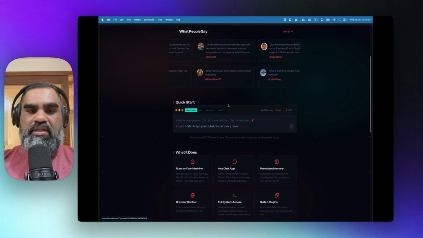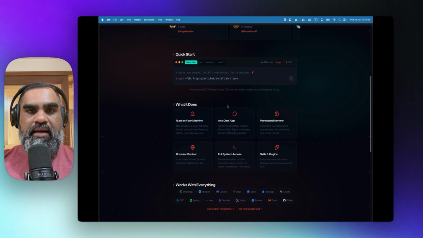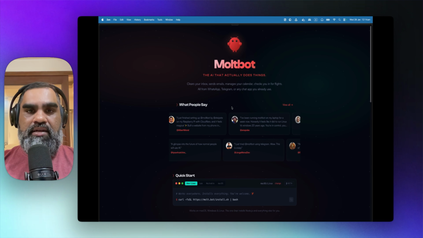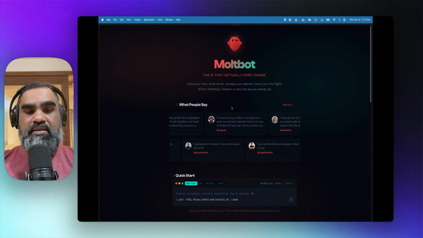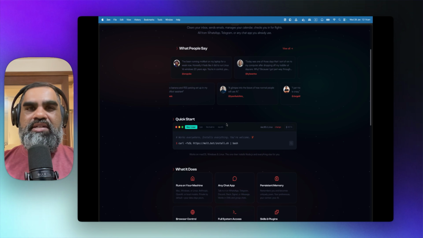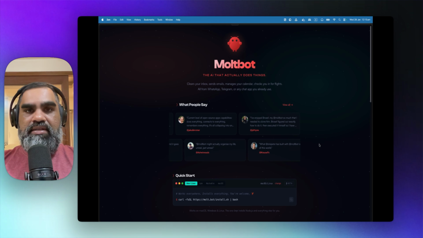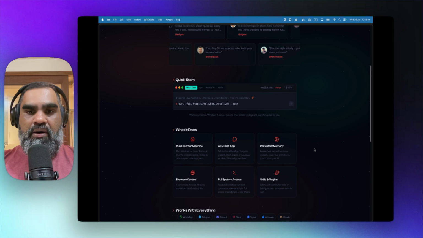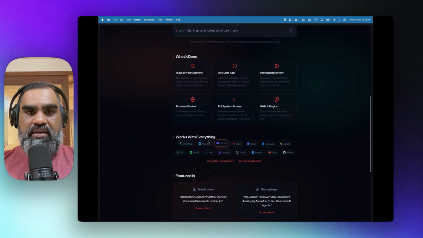Let's do it together. Traditionally, with ChatGPT and other LLMs, you have to initiate the chat to get a response. This is actually taking it further. Similar to ChatGPT Tasks, what they try to do, this system can initiate conversations with its users. So if I install it on my machine, it will talk to me. It will message me on WhatsApp, Telegram. You can connect it to these software here with much more. 50 plus integrations here.